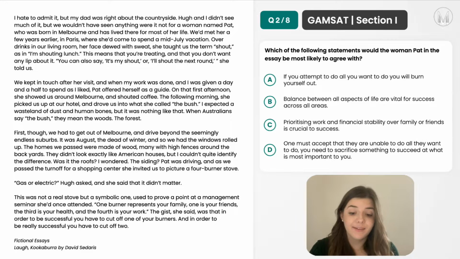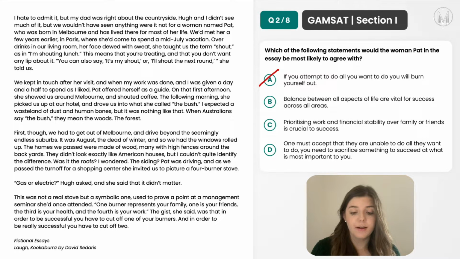So option A, if you attempt to do all you want to do, you will burn yourself out. So that's not actually the exact meaning of this. Her meaning is that in order to actually succeed in something, you need to cut down on other areas. So it's not necessarily that you'll burn out, it's that it's impossible to fully succeed at everything. So we can rule out option A.